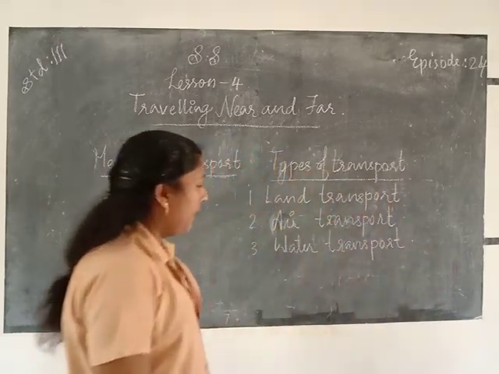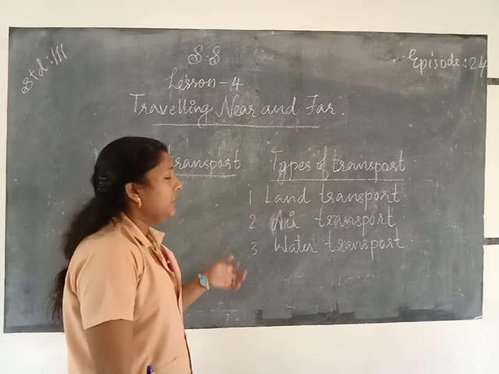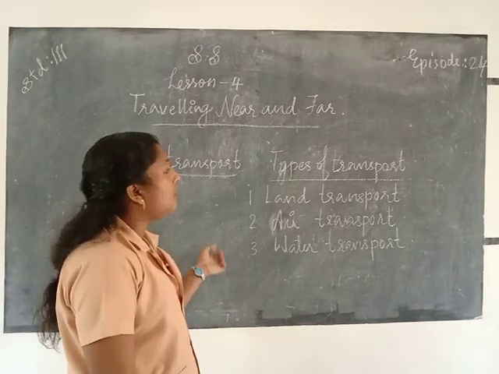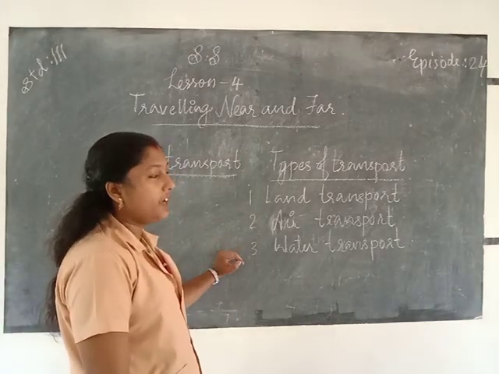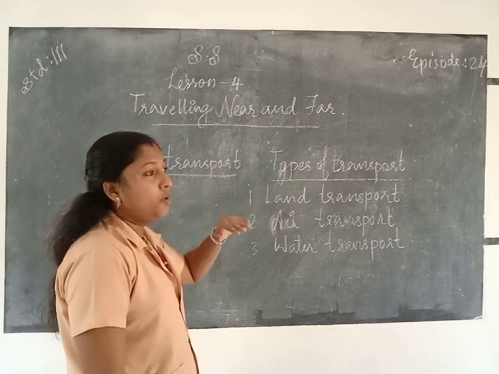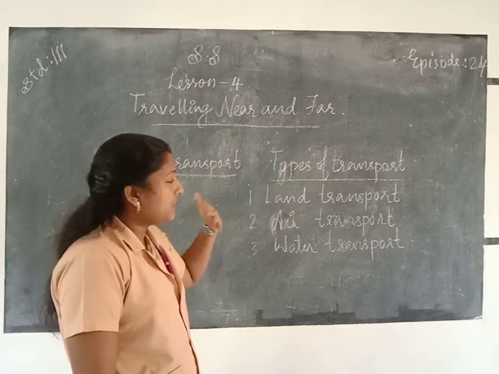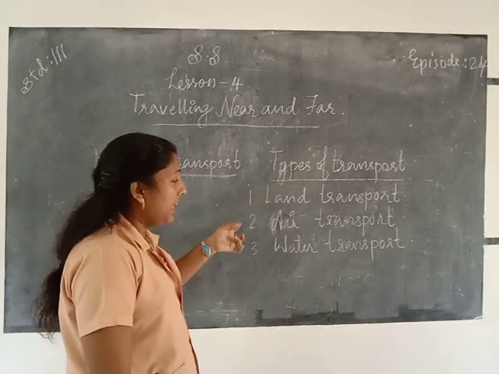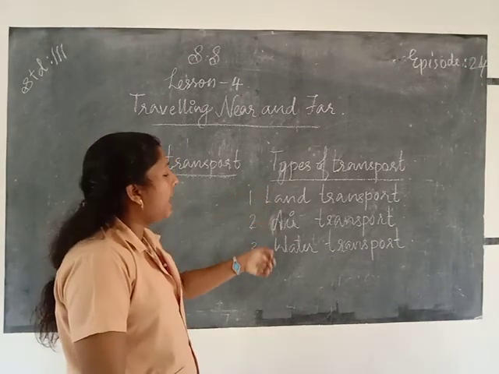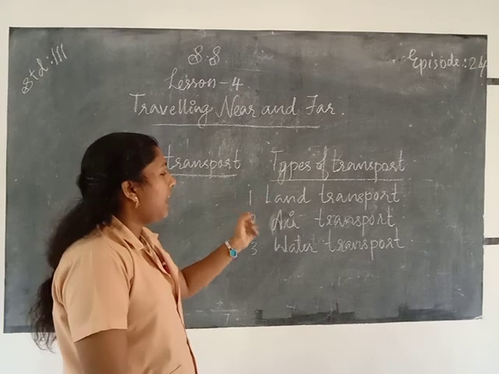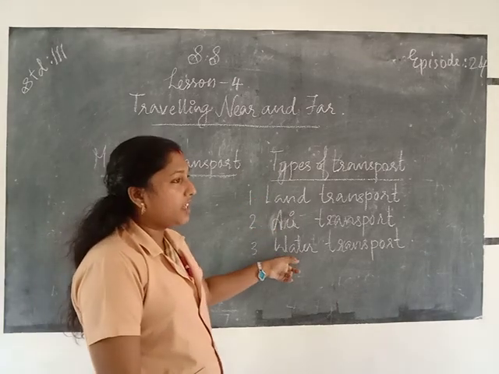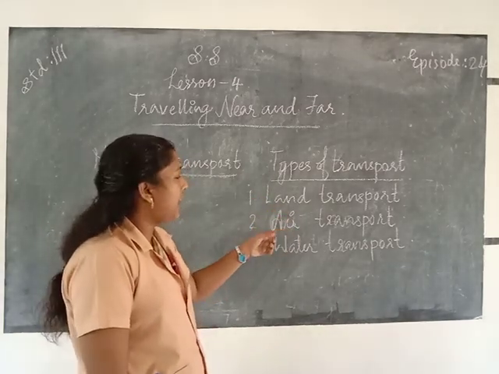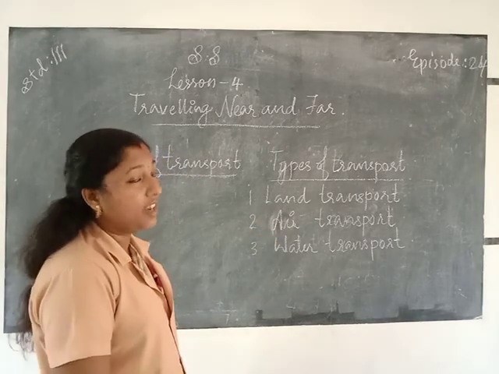Third one, water transport. These are the different types of transport. Based on the medium of travel, transport is of three types: land transport, air transport, and water transport.